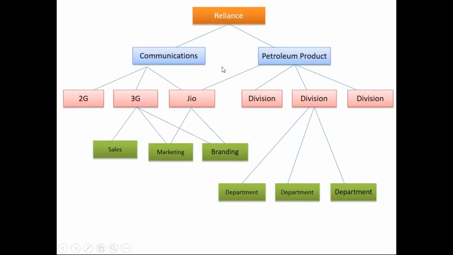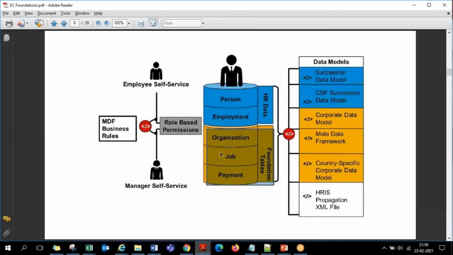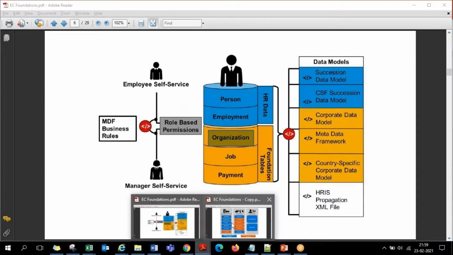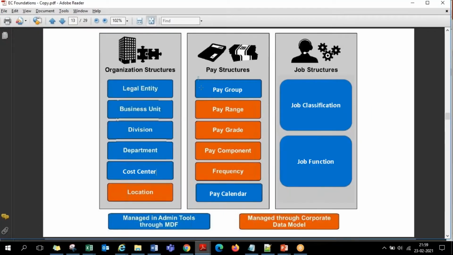So how do we establish this is also part of the foundation data under org structure. And then under pay structures. So at the pay structure level, what are the different salary components that are used in these companies? Say the normal basic pay, HRA, these are the common things.